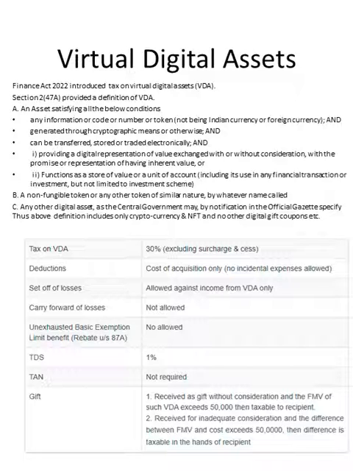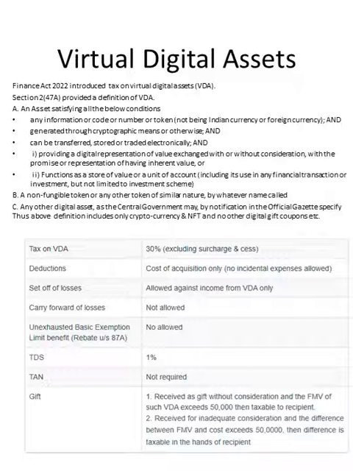Now, what are the conditions you have to satisfy to be a virtual digital asset? Any information or code or number or token, and which is not currency. So it may be any information or code, number or token generated through cryptographic means or otherwise, which can be transferred, stored or traded electronically. So anything which you can transfer, anything which you can store or anything which can be traded will be there.